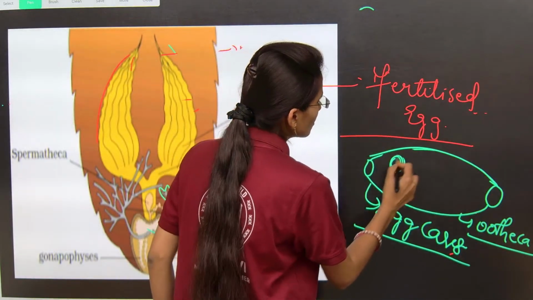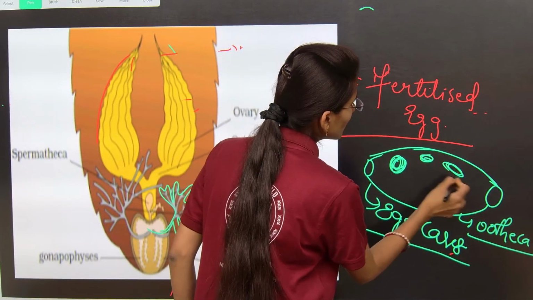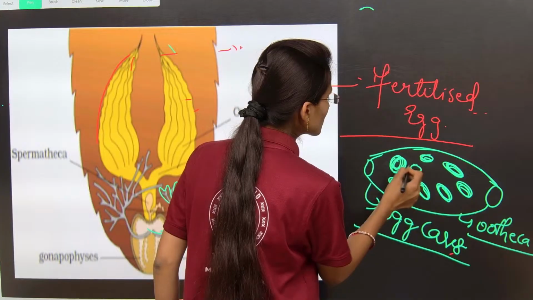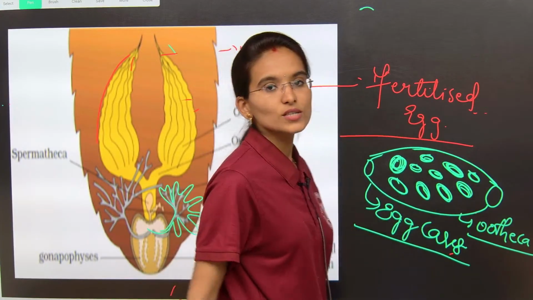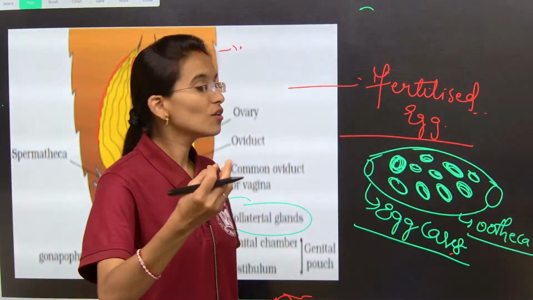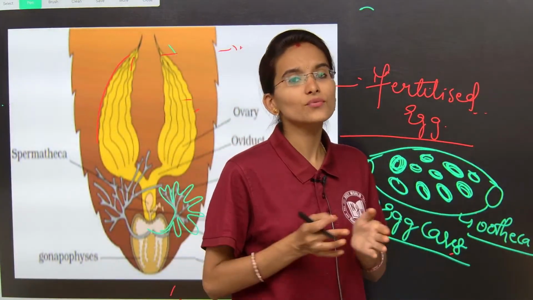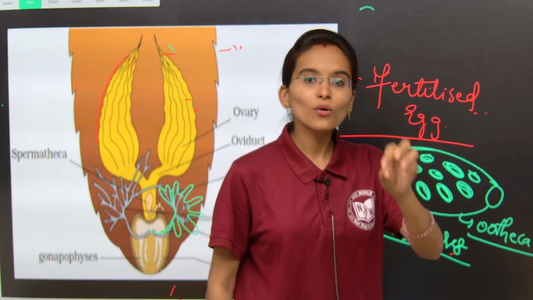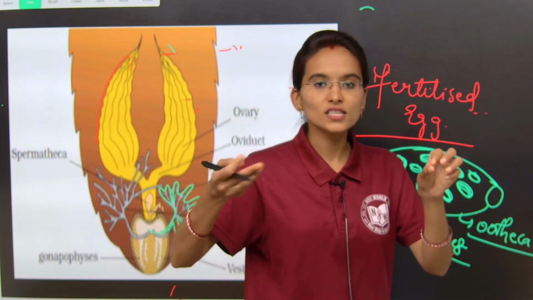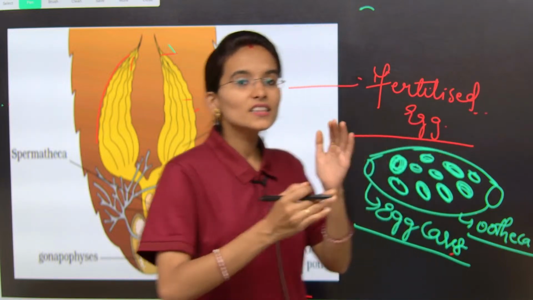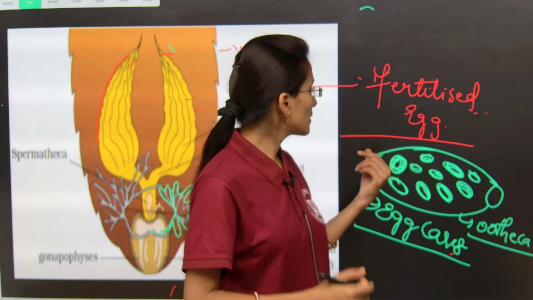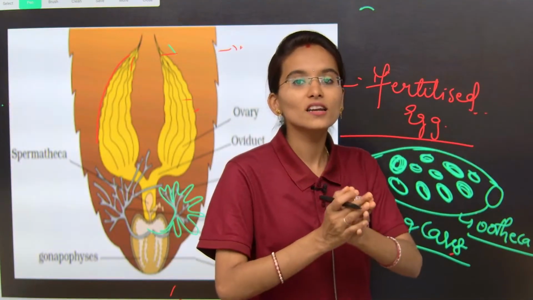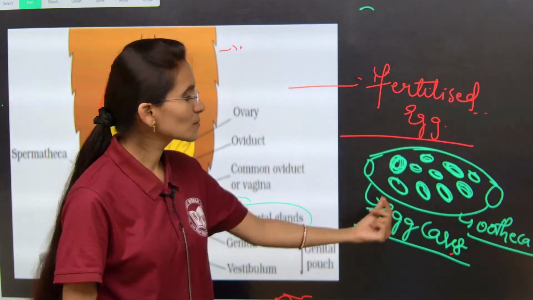Inside this, all the long elongated fertilized eggs are stored, approximately 14 to 16, my dear students. How are we saying 14 to 16? From each ovariole only one ovum is formed, right? That one ovum will undergo fertilization with the sperms, and in that way approximately 14 to 16 fertilized ova will form, and all together will be stored in the hard egg case that is called the ootheca.